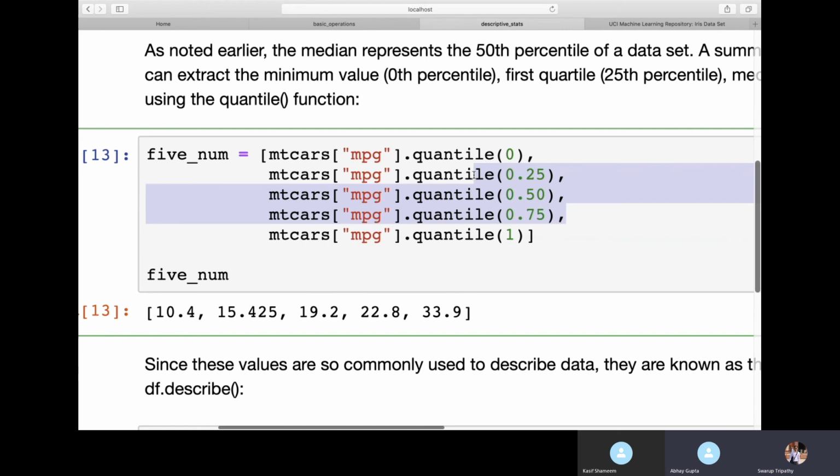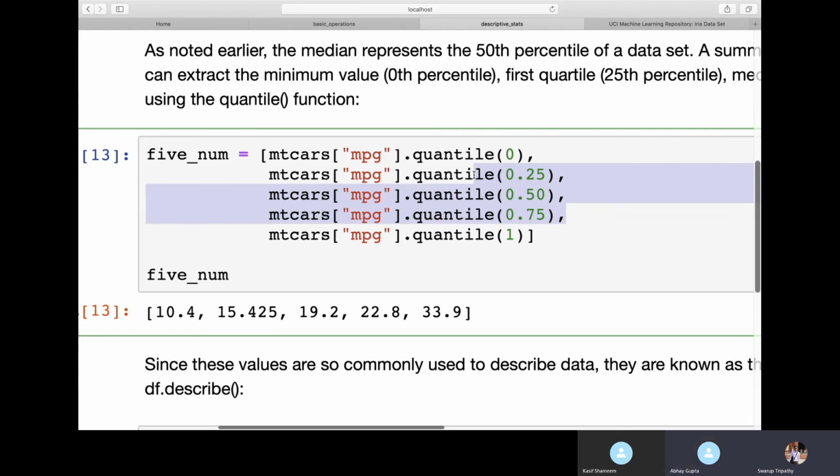It completely depends on the type of study you are doing. If somebody asks you, okay, we will break the data into 20 percentage parts, then you will do this. You will take different values. But this is the base of getting the quartiles.